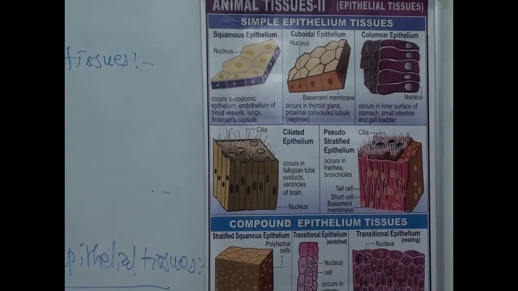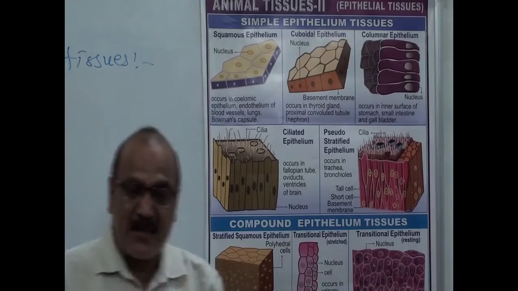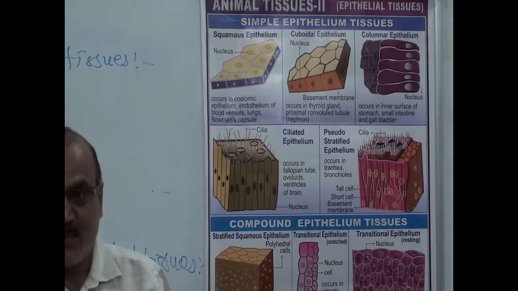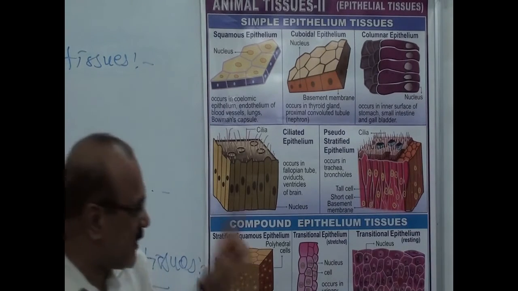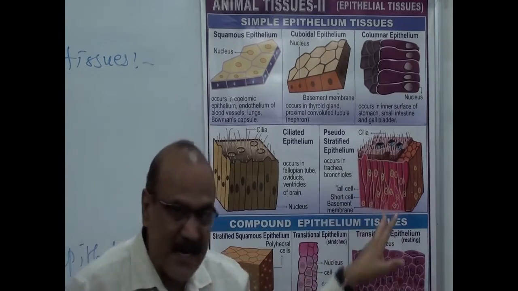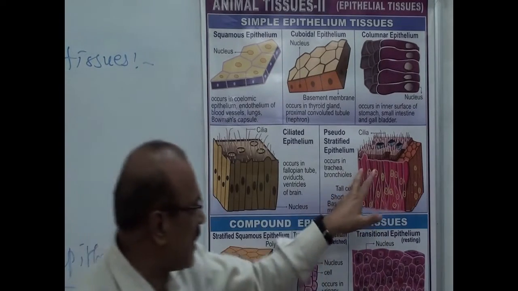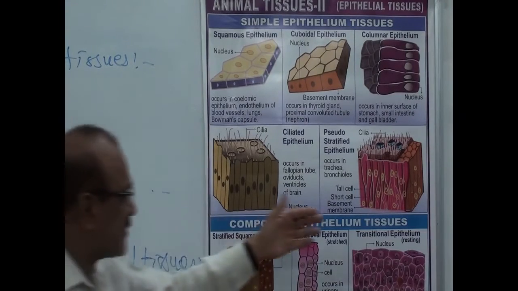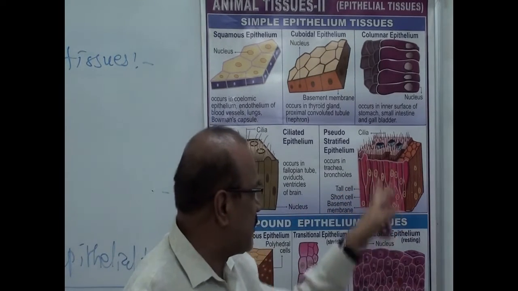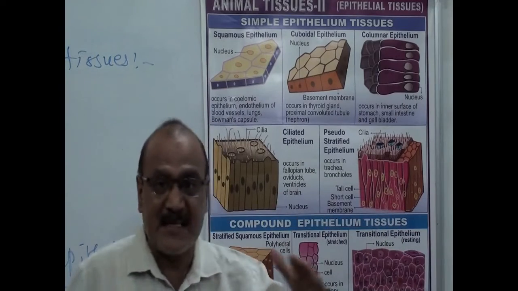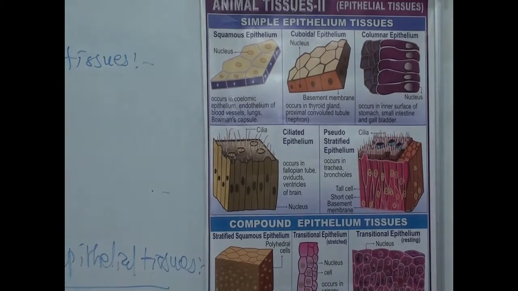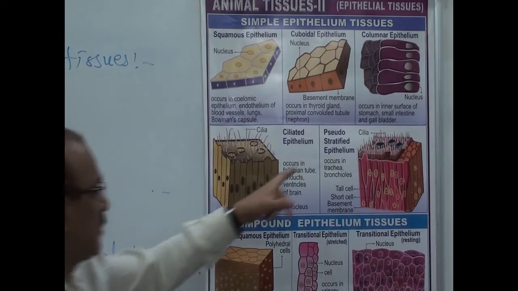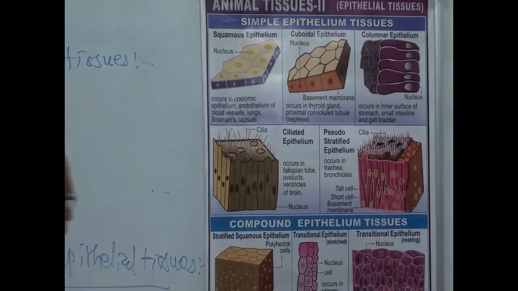Pseudostratified cells are a mixing of cells. Actually, they look like many layers, but they are not many layers. They are a single layer because some cells are large in size and some cells are small, and the smaller cells are found at one edge. These smaller cells look like many layers. Therefore, it is called pseudostratified epithelium.